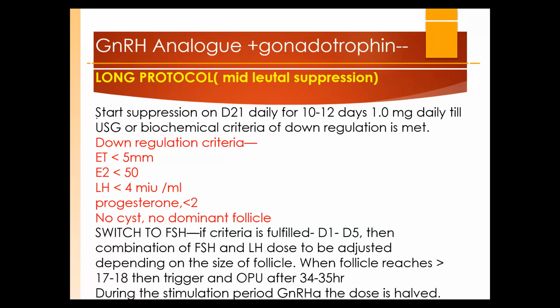There is no cyst, the LH is low, the E2 is low, the endometrial thickness is low. So we just command the LH to prevent the premature LH surge. Down regulation is done from day 21. Depending upon the body weight, we give the dose, and the full dose is started from day 21.